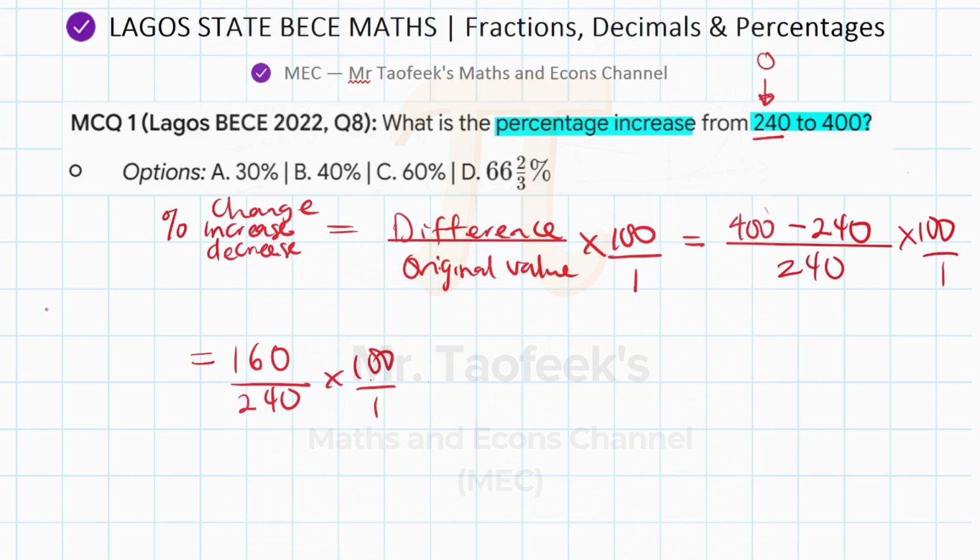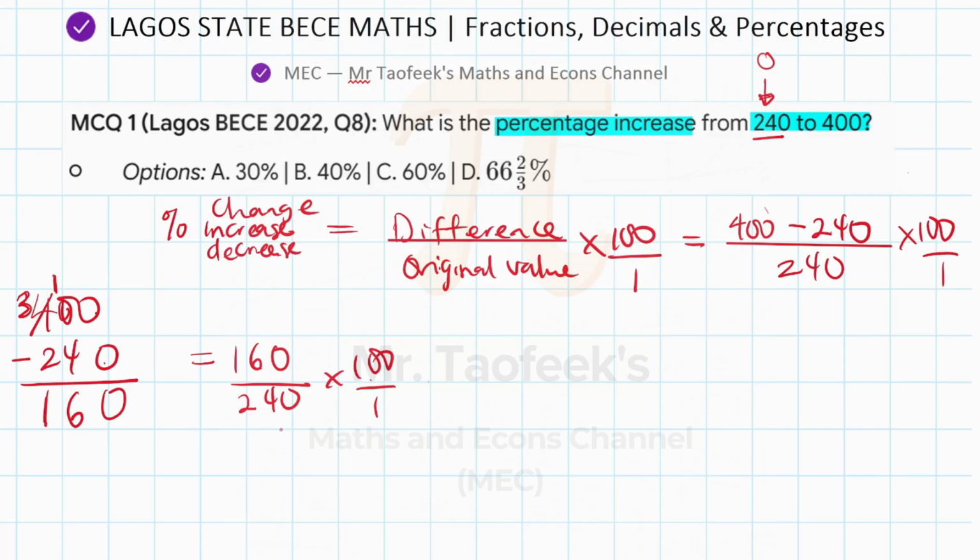By the way, you should be able to do this mentally, but if you can't, 400 take away 240 is just what? 0 minus 0 is 0. 0 minus 4 impossible, so we have to take away 1 from 4. That remains 3, and then we'll put the 1 on top of the 0. 10 minus 4 is 6. We have 3 left here in the 100 place value, so 3 minus 2 gives you 1,